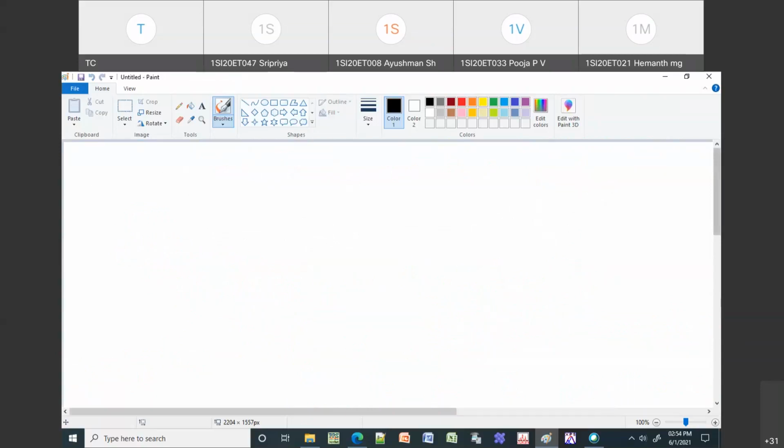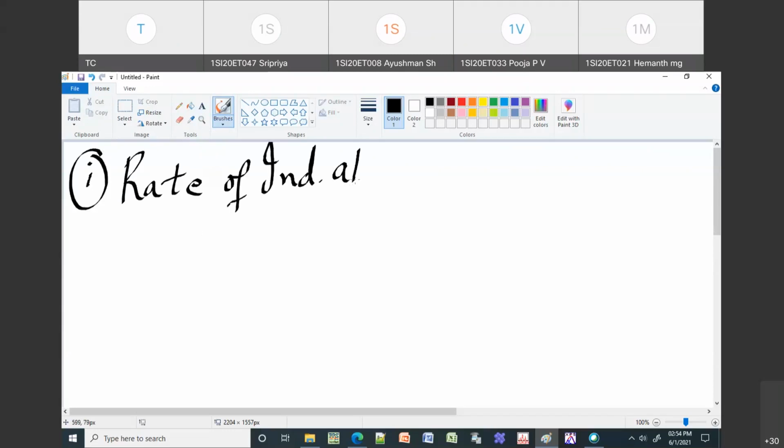So as I told, rate of emission and rate of absorption. For rate of absorption, there is only one, which is induced absorption, and for rate of emission there are two things: spontaneous emission and stimulated emission. We will just see those things, and then I will stop today. The first one is rate of induced absorption. In exam, don't write IND, because you have to write induced completely. Rate of induced absorption.